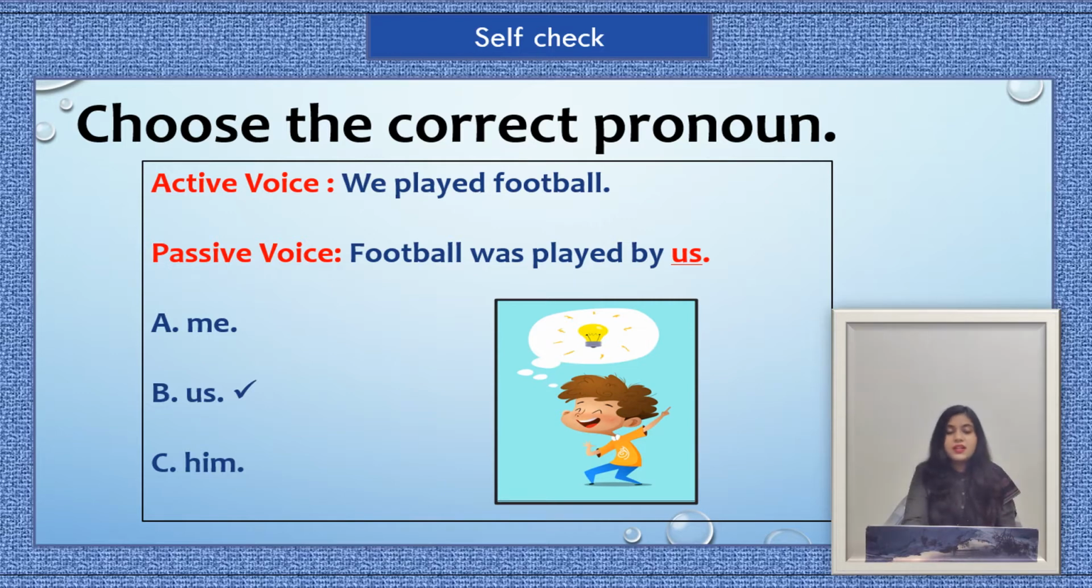So that's why here the option B is correct. And the sentence will be in passive voice, football was played by us.